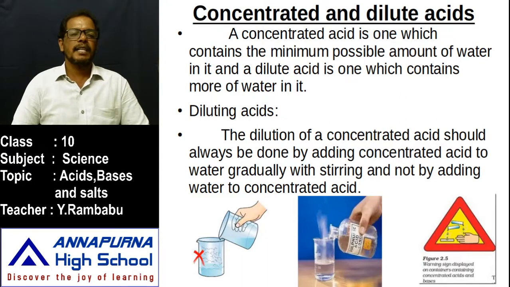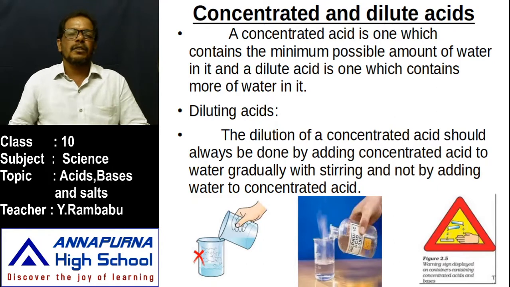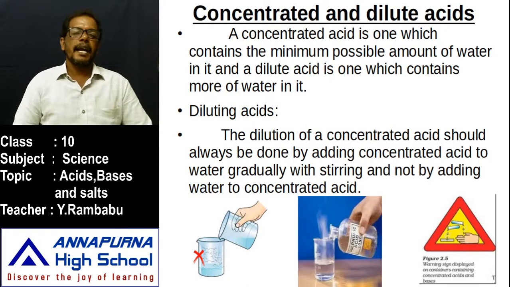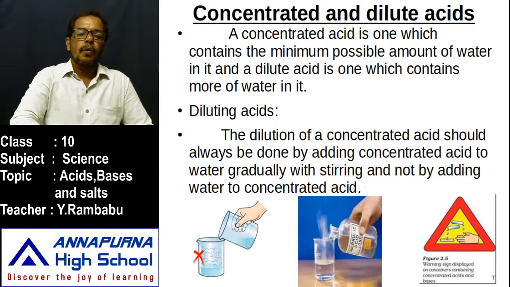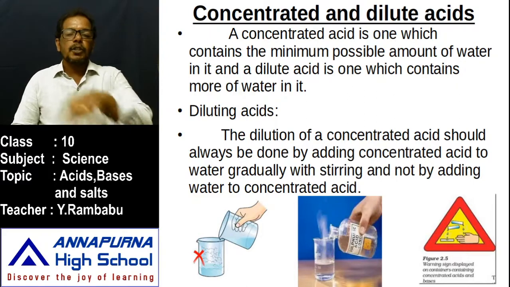That's why we have to dilute these acids. Then how can we dilute these acids? For diluting acids, we have to take proper care. When acid is mixed with water, that is dilution, that is called diluting acids. But observe one thing: while diluting acids, we have to add acid to water, drop wise with continuous stirring, but don't add water to acid.